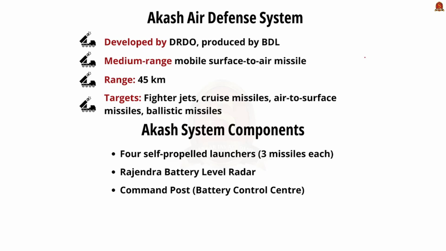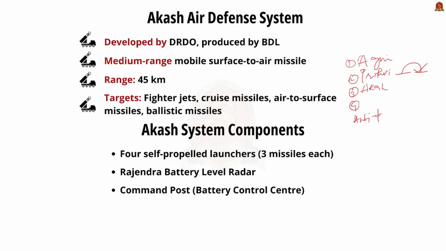It is a family of medium to intercontinental range ballistic missiles. Next is the Prithvi ballistic missile. It is a tactical surface to surface short range ballistic missile. The Akash missile is a medium range surface to air missile system. And the Trishul missile is a short range surface to air missile. And lastly, the Nag missile is an anti-tank guided missile.